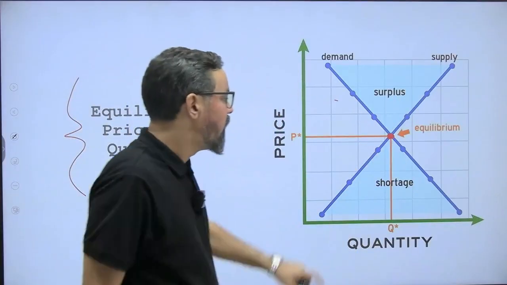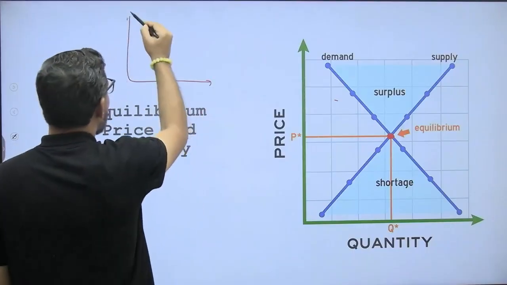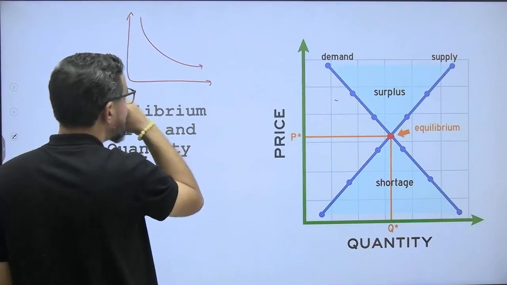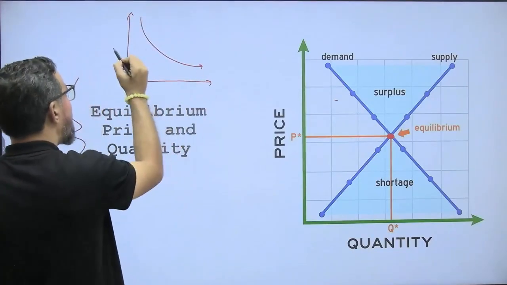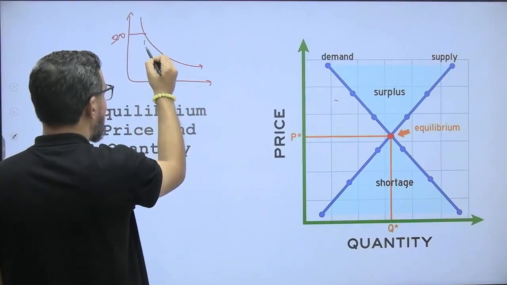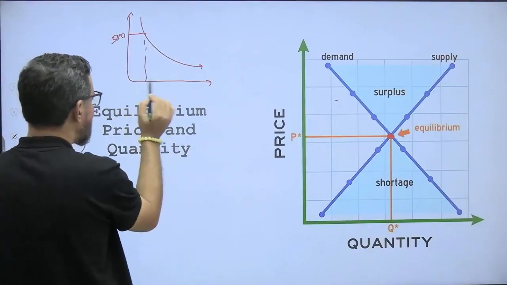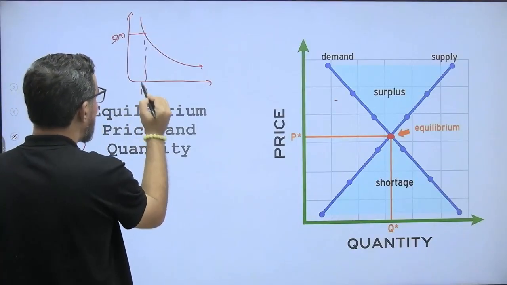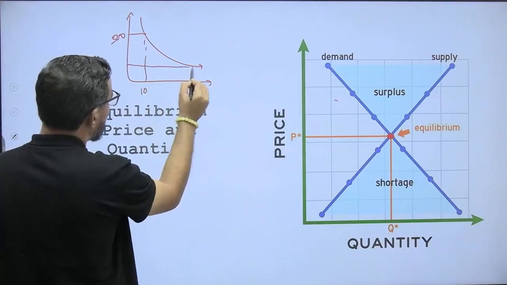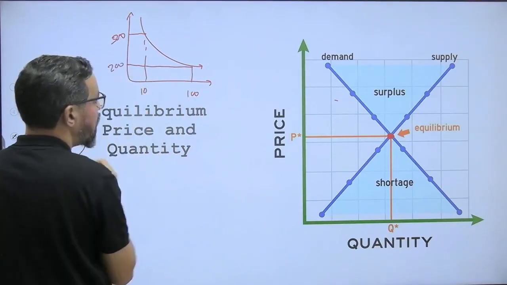Let's say this is the demand curve. Customers want to buy this marker, and if it is sold at 500 rupees, there are very few buyers, let's say 10. If they want to sell this particular one at 200, there are 100 buyers. So this is the point, 200.